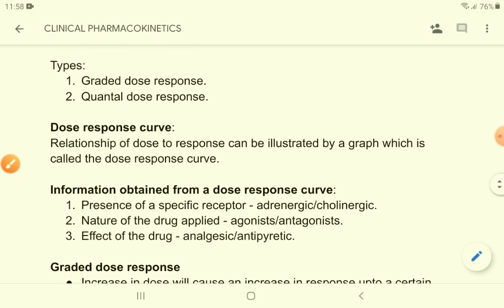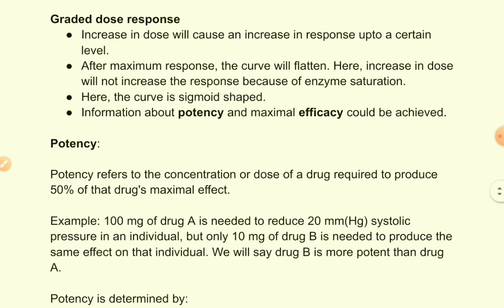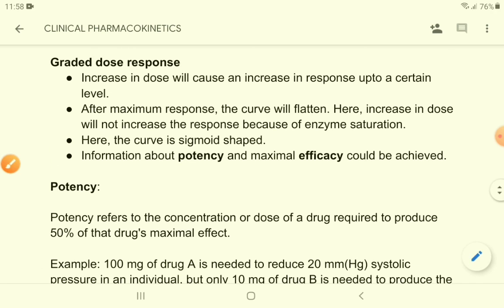Now let's come to these things: graded dose response and quantile dose response. What is graded dose response? Increase in dose will cause an increase in response up to a certain level. Graded dose response means we are increasing the dose and we are getting increasing response. That is called graded dose response. Okay, but this response will be up to a certain limit. For example, we are giving a drug